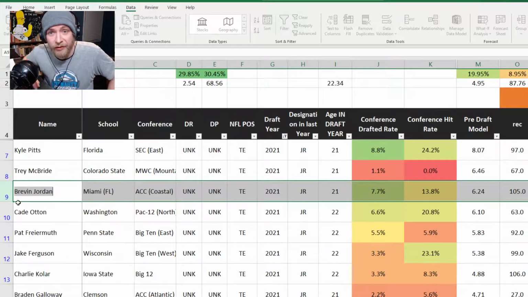And you can see them all at the top of the list here, organized by my pre-draft score. Brevin Jordan was pretty much as productive as Kyle Pitts. Everything that I've read says Brevin Jordan might be a good receiver, but he's a better blocker. If he's a better blocker, and you think he's less of a producer, then you should probably like Brevin Jordan, because he wasn't less of a producer than Kyle Pitts. What do I mean?